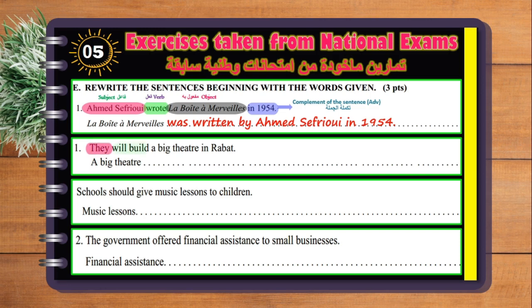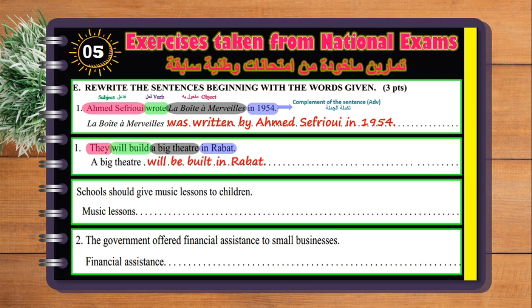They will build a big theater in Rabat. They is the subject, will build is the verb, big theater is the object, and in Rabat is the complement or an adverb. So again, start with the big theater: the big theater will be built in Rabat.